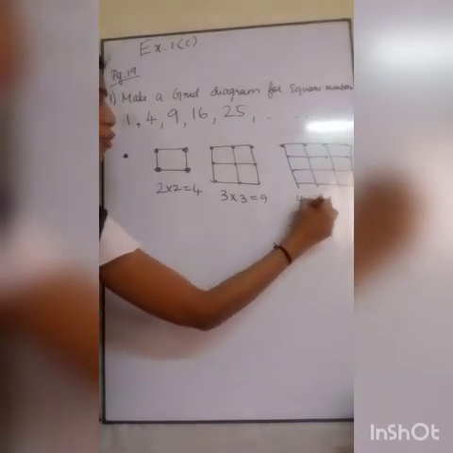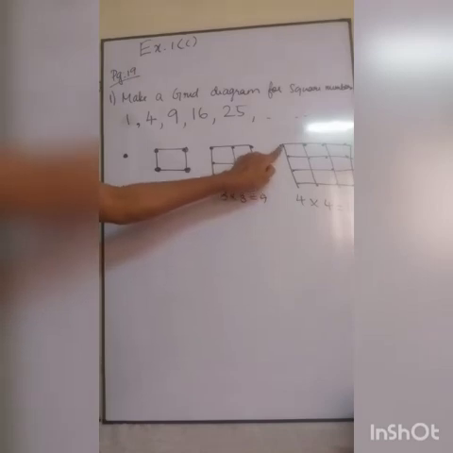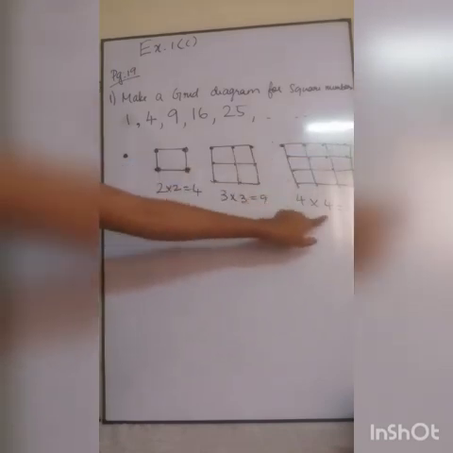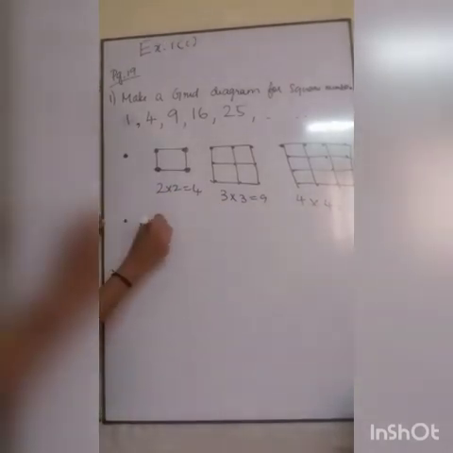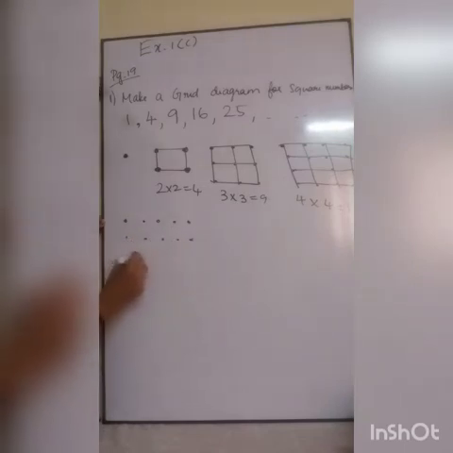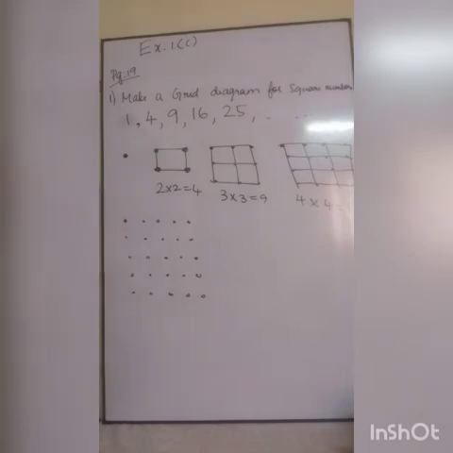So 4 into 4 is 16. Listen, I am taking 4 four times: 1 2 3 4. Number 4 is taken 4 times, so that is what I am getting, 16. Next, 5 fives: 1 2 3 4 5, 1 2 3 4 5, 1 2 3 4 5, 1 2 3 4 5, 1 2 3 4 5. Because I am taking number 5 for 5 times.